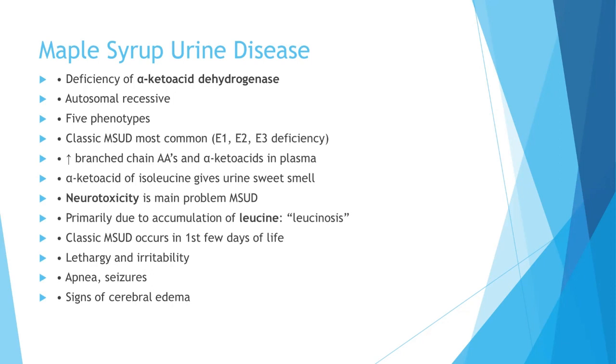Classic maple syrup urine disease is the most common one. There are increased branched chain amino acids and alpha keto acids in plasma. The alpha keto acids in urine give it a sweet smell. There is neurotoxicity. There is primarily accumulation of leucine, and the patient complains of lethargy, irritability, apnea, seizures, and there are signs of cerebral edema.